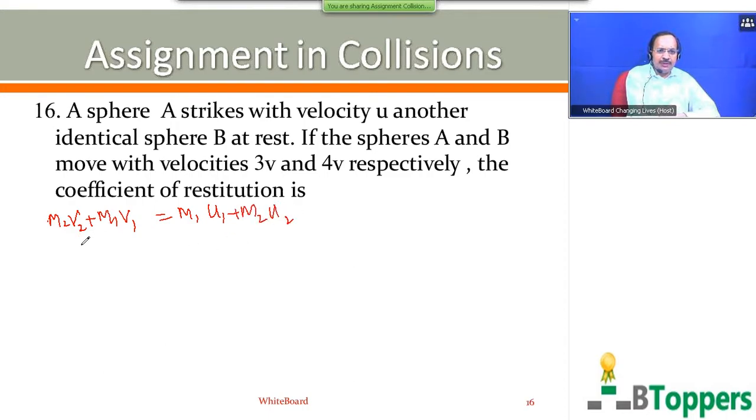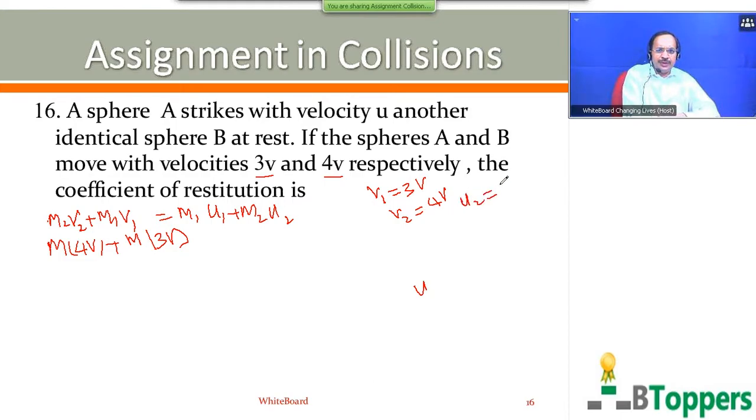Here m2 and m1 are equal, so you can write m2 equal to m, m1 equal to m. v1 is 3v, v2 is 4v, and the second body is initially at rest.